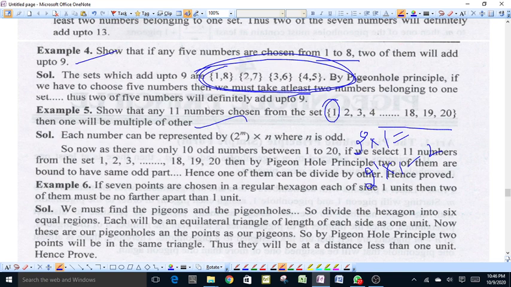There are only 10 odd numbers between 1 and 20. If we select 11 numbers from the set 1 to 20, then by the pigeonhole principle, 2 of them are bound to have the same odd part. Hence, one of them can divide the other. Hence, if we choose 11 numbers from the set, then one will be a multiple of the other.